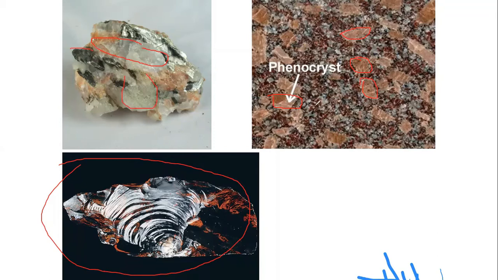Maybe it is quartz, maybe it is feldspar, you can see. The bigger grains are called phenocrysts. So ultimately, slower the cooling, larger the grains, and faster the cooling, smaller the grains. When rock cools fast, it forms very small grains, and when rock cools slowly, it forms larger grains.